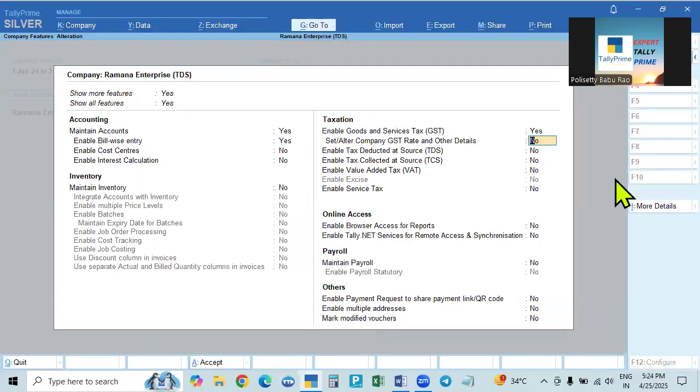Okay, now in the case of the deductor, we used to enable the TDS feature. In the books of the deductee, there is no TDS feature in any ledger or any stock item. In the service ledger, we will not enable the TDS anywhere. So it is not activated or enabled. Accept this. That's over.